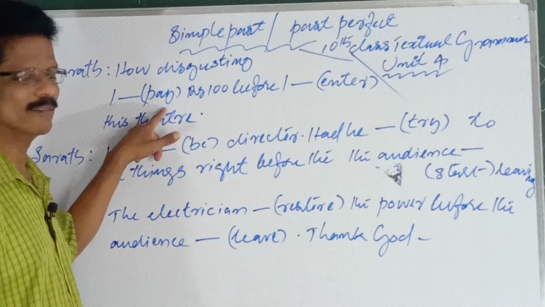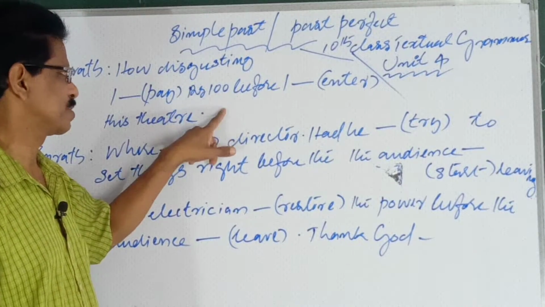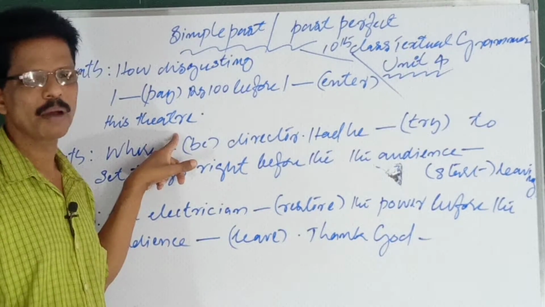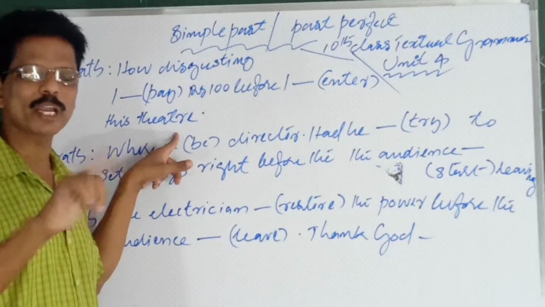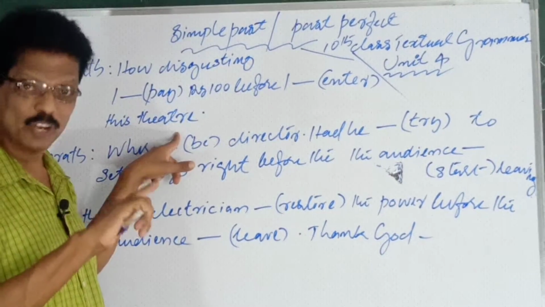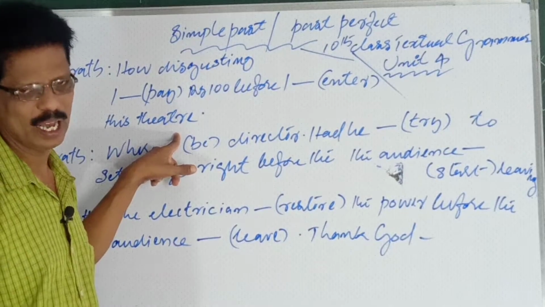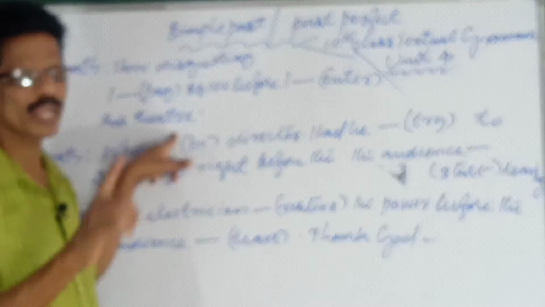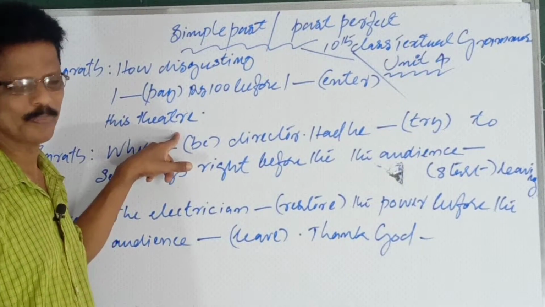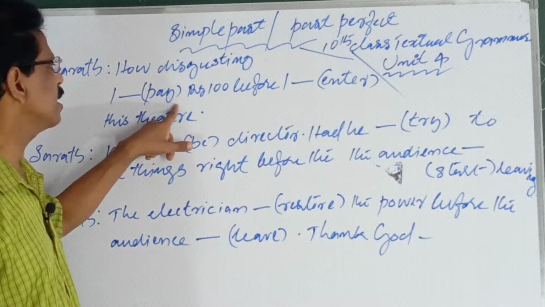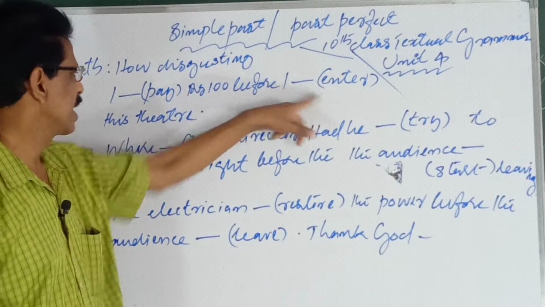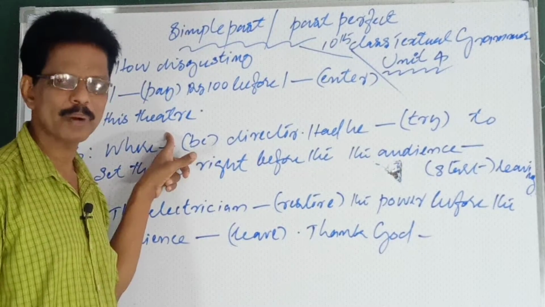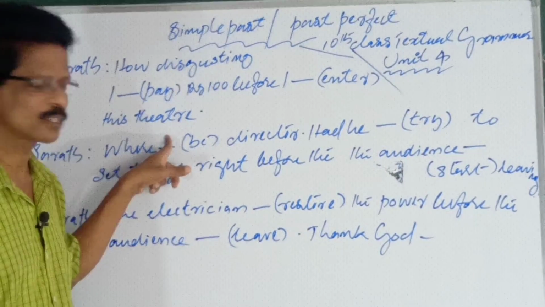I had paid ₹100 before I entered the theatre. I entered the theatre, but before entering the theatre I had already paid. So what happened first should be in past perfect and what happened second should be in past simple. I told you already in the beginning. So I had paid ₹100 before I entered the theatre. What happened first should be in past perfect, and the next one in past simple.